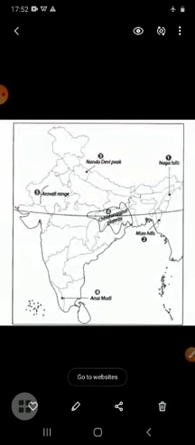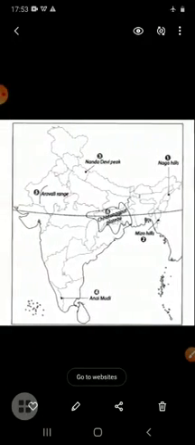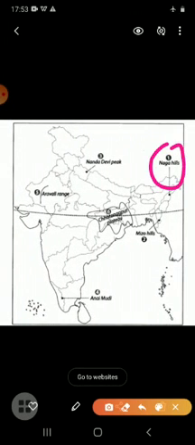So, this is the political map of India, simple political map of India. In this map of India, you have to locate this information. Firstly, we will locate the Naga Hills and Mizo Hills. You can see the Naga Hills and Mizo Hills here. I can say something about the Mizo Hills and Naga Hills. Mizo Hills and Naga Hills are the main ranges of Patkai Hills. They spread over the states of Assam, Manipur, Mizoram, Nagaland, Tripura and Meghalaya.